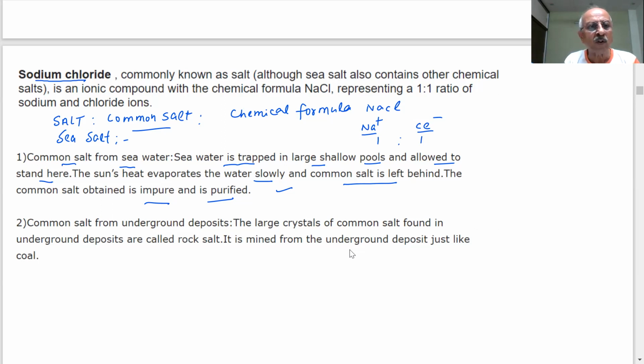Also, an important point to note down, each and every word. This is important. Questions could be put up in many ways. Common salt from underground deposits. Large crystals of common salt are found in underground deposits. They are called rock salt. You have seen rock salt? Big pieces of salt you have seen somewhere. Even at your home, you may be using it for some purpose.